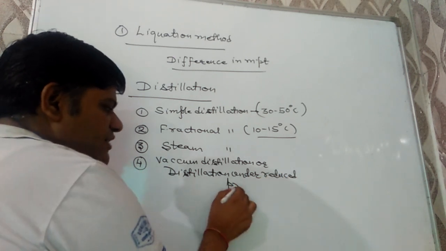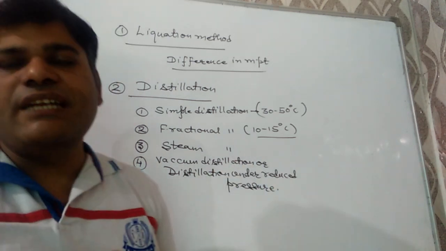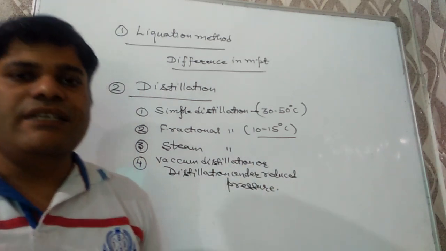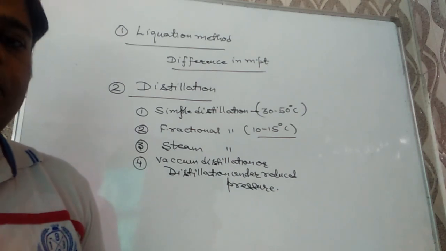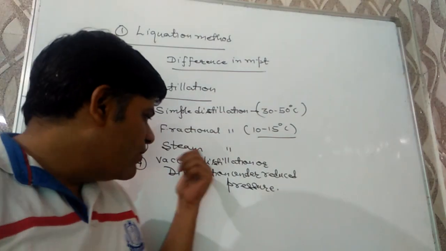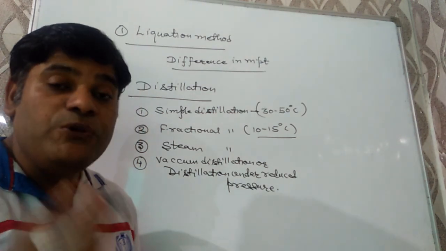This method is used for substances which can undergo thermal decomposition at their boiling point. For them we can use vacuum distillation or distillation under reduced pressure.